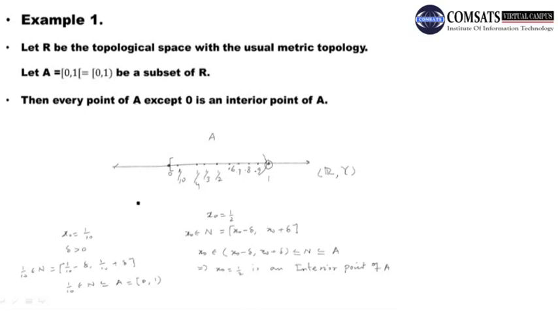Why? Because if I take any neighborhood of the point 0, then this neighborhood will not be contained in A, because from the left side of this 0, the neighborhood will go outside.